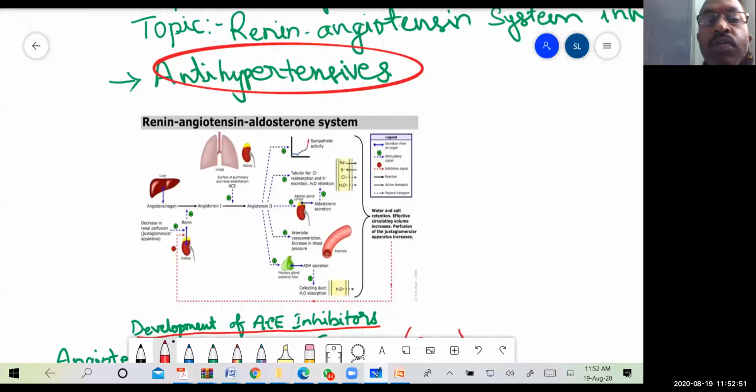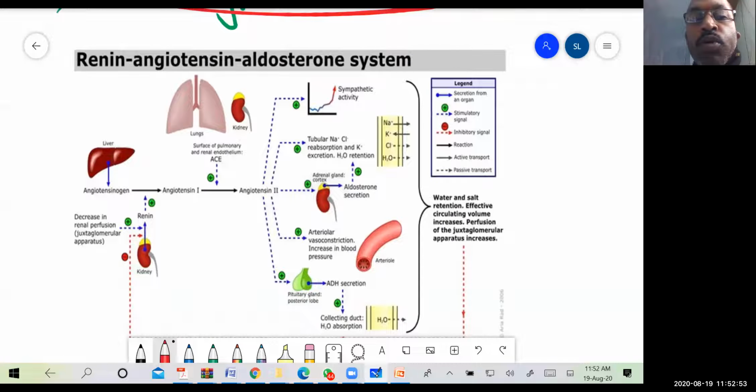So now, before we discuss the drugs used in the renal system, let us see what is the renin angiotensin aldosterone system.